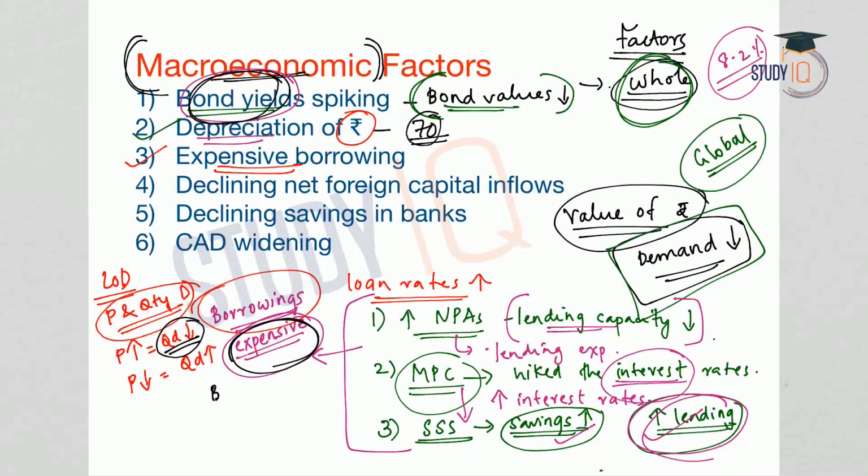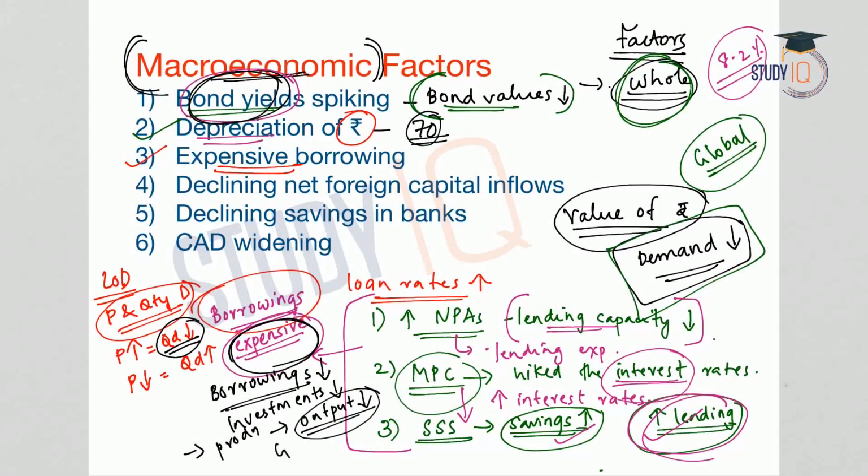So when borrowings come down, what is the impact on the Indian economy? The investments in the economy will come down, and when the investments come down, there will be lesser production in the economy, leading to lesser output, and output is measured in terms of GDP, and GDP means the growth of the economy. So growth is measured in terms of GDP. So when investment comes down, production comes down, therefore output comes down, GDP comes down, and therefore the growth of the economy also comes down.